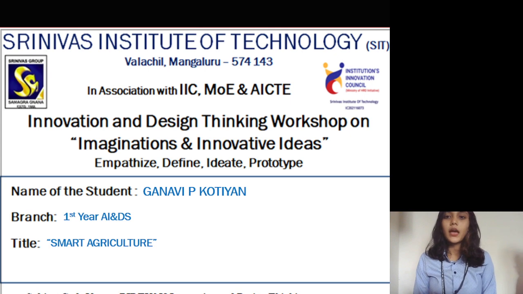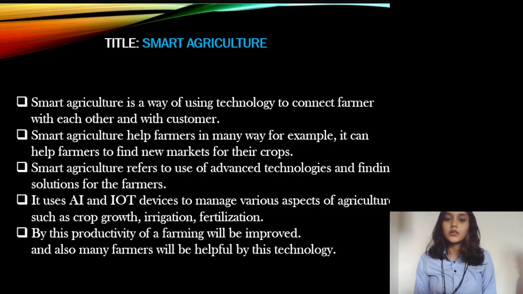So today I'm going to speak about smart agriculture under the subject innovation and design thinking. Smart agriculture is a way of using technology to connect farmers with each other and with customers. Smart agriculture helps farmers in many ways. For example, it can help farmers to find new markets for their crops. Smart agriculture refers to the use of advanced technology in finding solutions for the farmers.